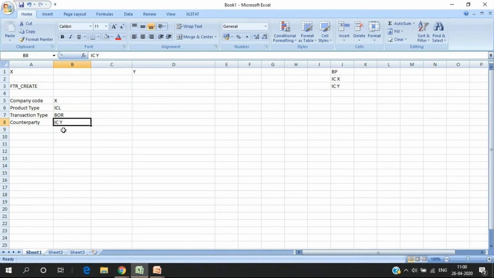What next thing do I do in the system? What is the next important thing you think? This I enter on the header. These are the details I enter on the header. Like you enter document date, posting date for creating a vendor invoice, a document type. These things become part of the header, right? So this becomes a header currency. You can give it in the header. You can give it in the details as well. So I decide USD or INR, whatever. It's fine. Now, when I create this trade, these are the things I give in the header.